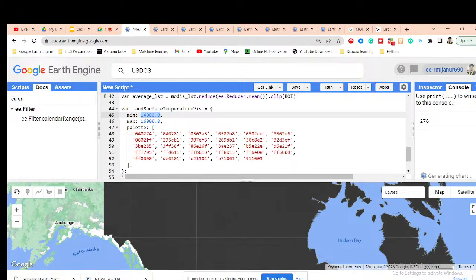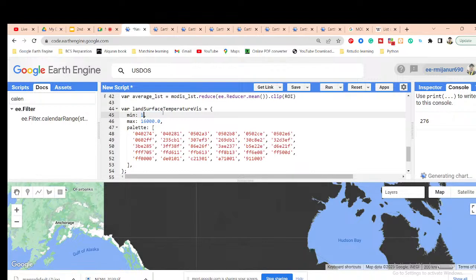Not an accurate value, just almost near to this value. What is the value near the minimum temperature? Will it be negative or positive? I don't understand that.